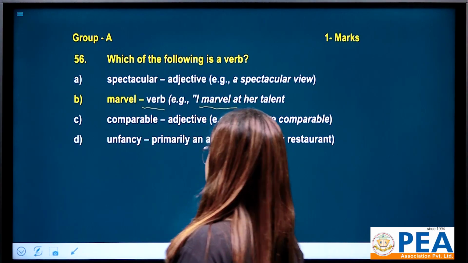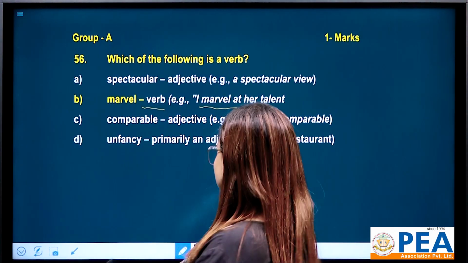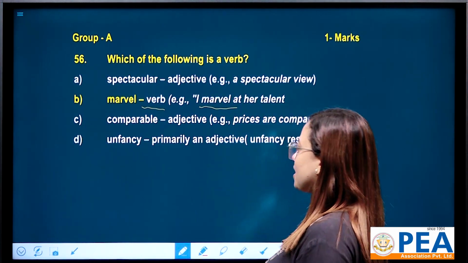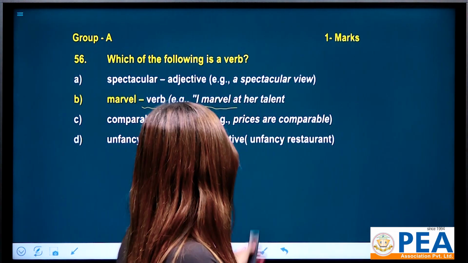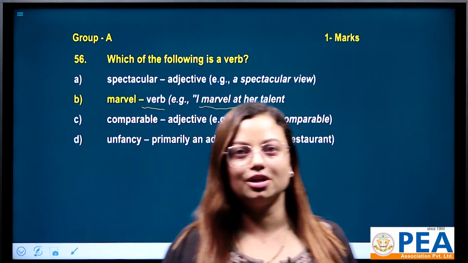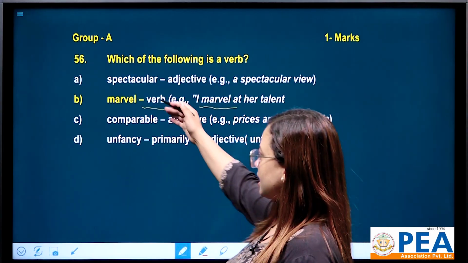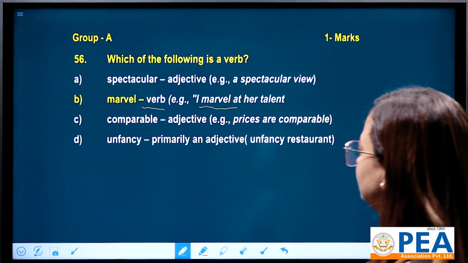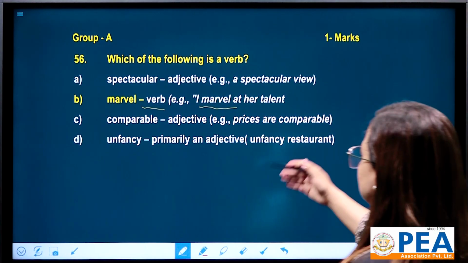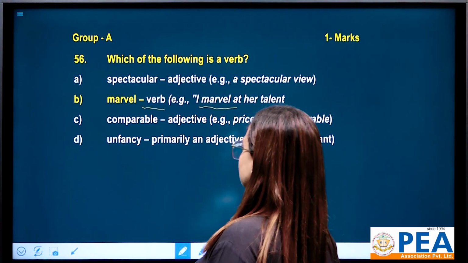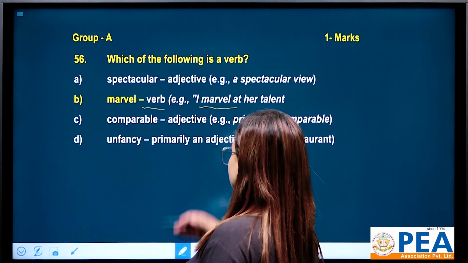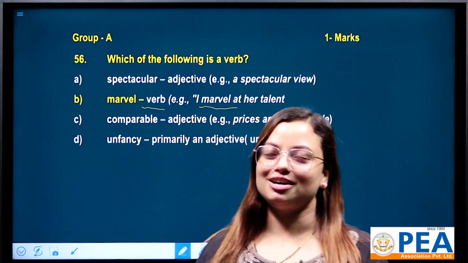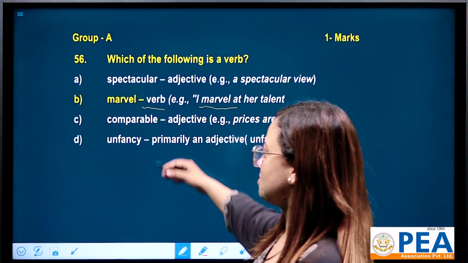Number C, comparable. This is also adjective. See the example, prices are comparable. And number D, that is fancy. Primarily it is an adjective, right? So you can say fancy restaurant. Actually, marvel can be a verb, marvel can be a noun. So among them, spectacular is adjective, comparable adjective, fancy adjective, and option number B, marvel, is a perfect verb. So you can give a tick mark here.